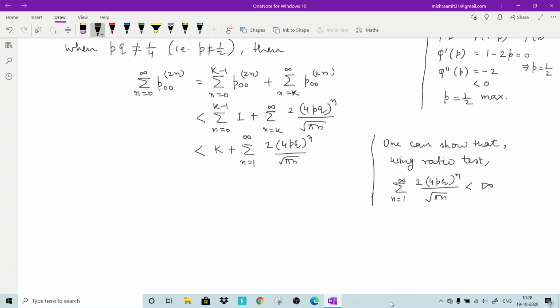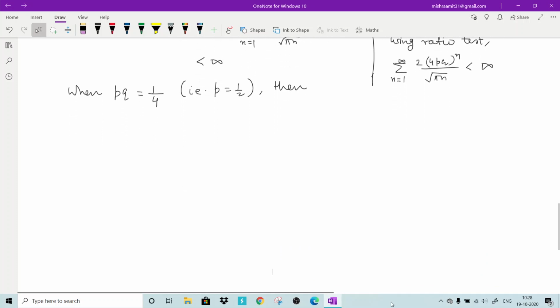You have to use the condition that 4pq is less than 1. So this will be a finite number. So what are you getting? You are getting that if p and q are not half, then this series is finite. Now we will focus on the case when pq is 1/4, that is, p equals half. So now we will focus on this. So then what will we get?